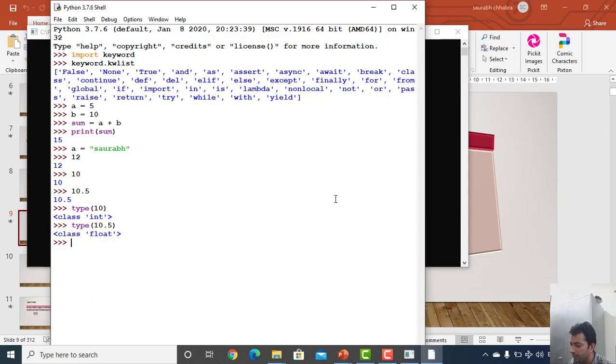Now suppose I have some other variable, suppose x, in which I will be storing something. Let's not use the variable now. Suppose I just write my name. This is known as a string. Actually, a string is a sequence of characters.